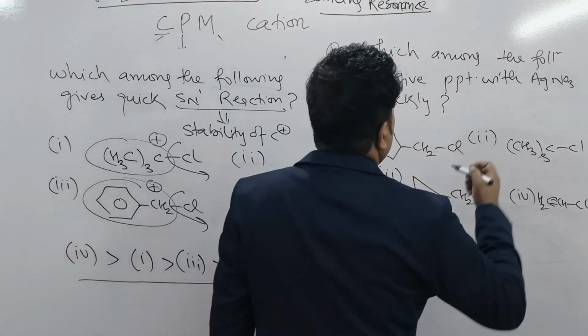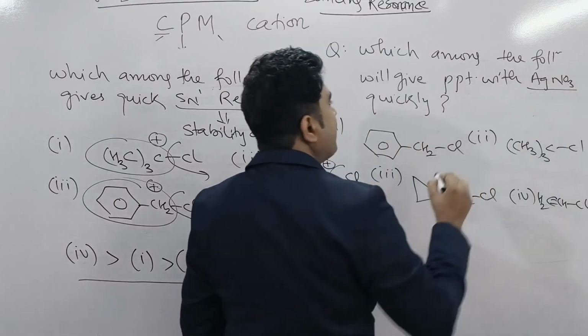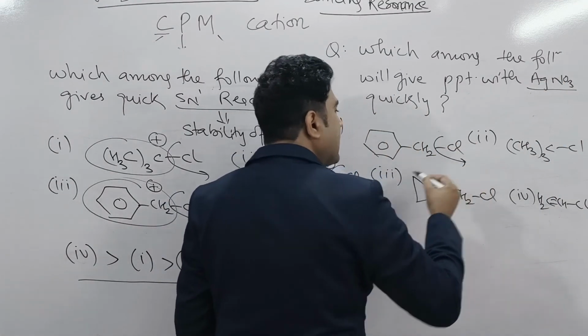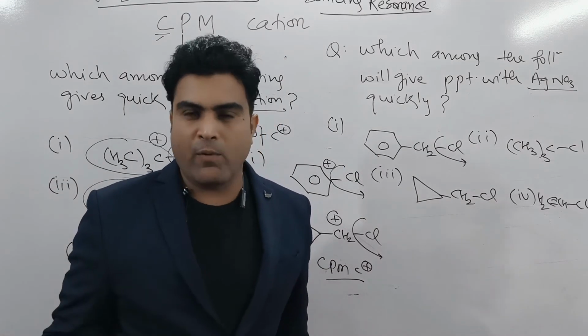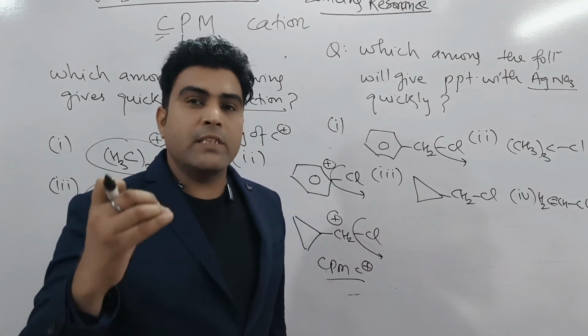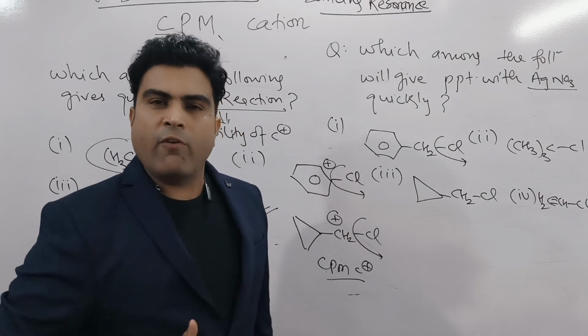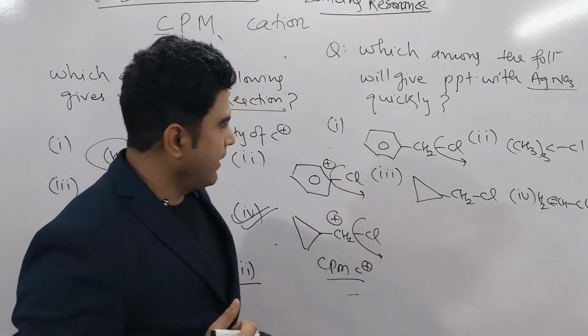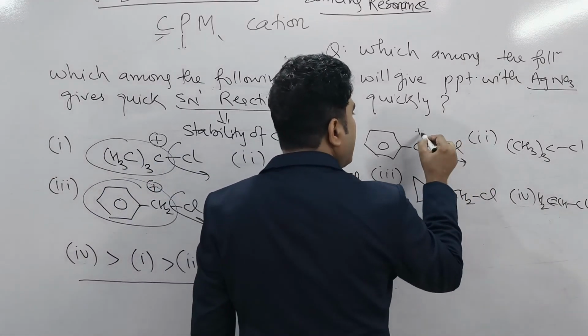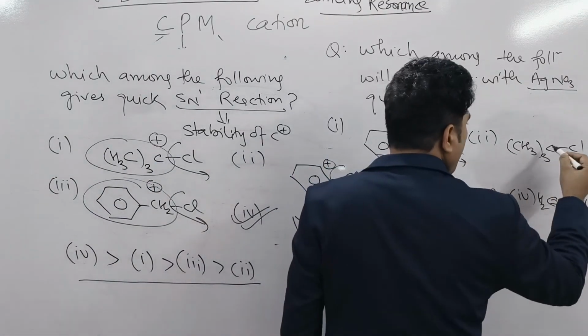So the same concept is over there. Precipitate with AgNO3, it will give you Ag positive and it will get Cl negative from here. And after giving Cl negative, what will be formed? Carbocation. And the carbocation which is much more stable will be formed first. That will give precipitate with AgNO3 quickly. So after removing this Cl negative, we'll get what? Benzyl carbocation.